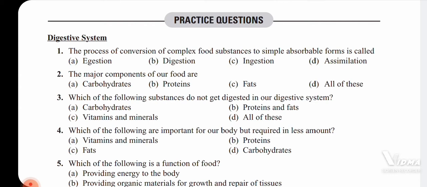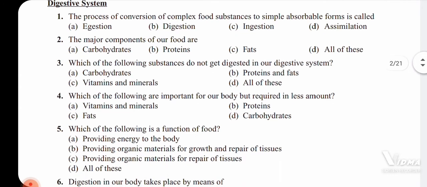Okay, so the major components of our food are carbohydrates, proteins, and fats. All the carbohydrates, proteins, and fats are considered to be the major components of our food. Hence, the answer is all of these.